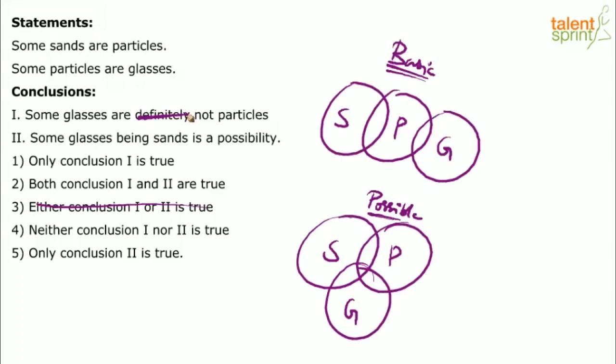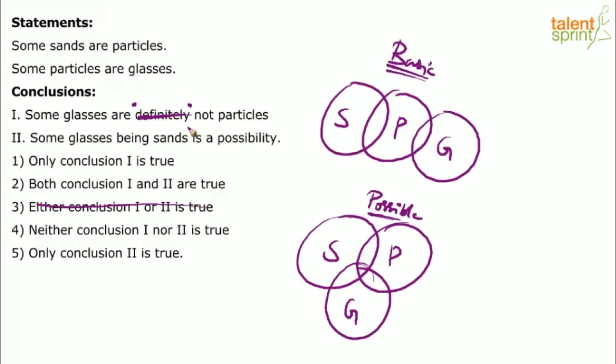You're getting it? "Some glasses are definitely not particles" and "some glasses are not particles" are of the same type. There's no difference. Getting it? Some glasses are not particles. You are concluding it. So no need of using the word "definitely" there, and don't get confused because of that, right? I've observed many students start wondering what this word "definitely" means, and hence go wrong here, or at least spend more time trying to analyze the meaning of the word "definitely," but it has got no meaning in that context, right? So basically the conclusion here is some glasses are not particles.